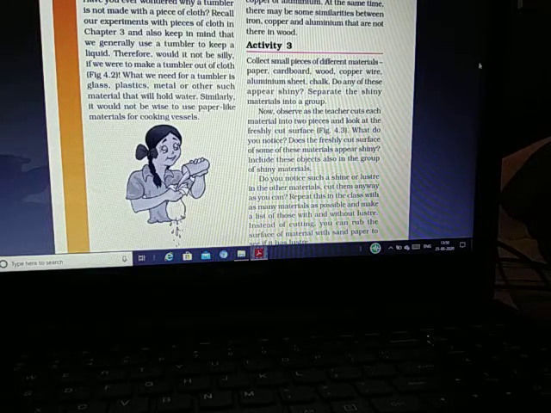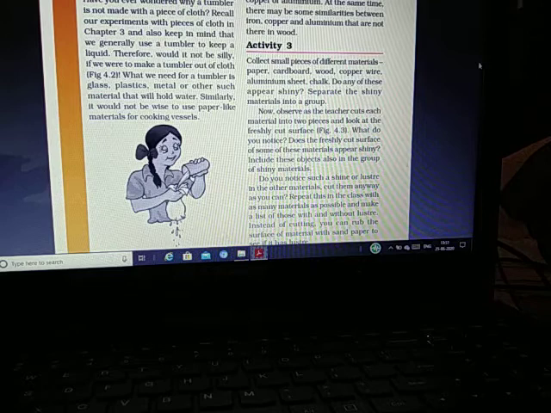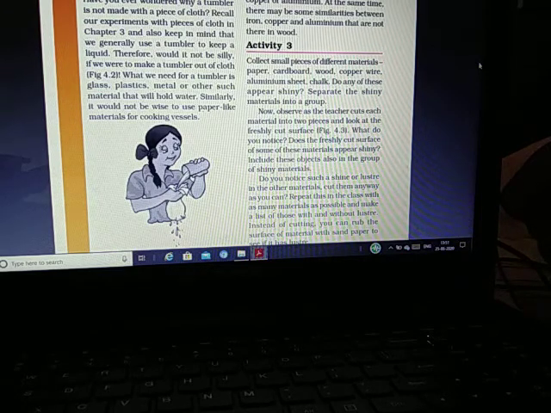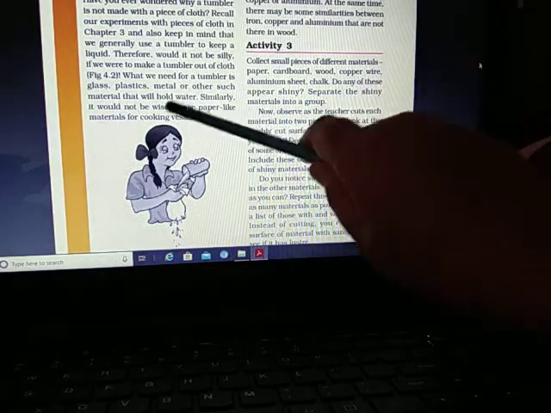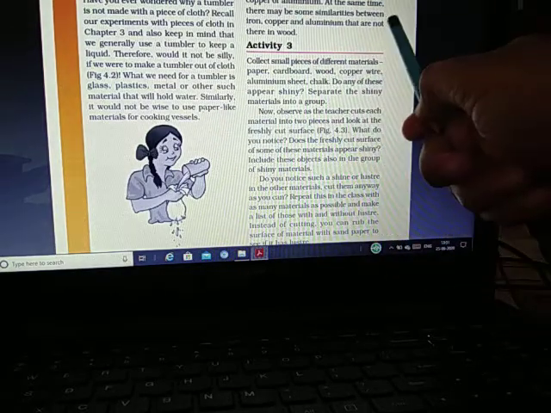So students, with this activity you will get an idea why the tumbler is made with the material of glass, steel or plastic, and why it is not made with a piece of cloth. Similarly, it would not be wise to use paper-like material for cooking vessels.